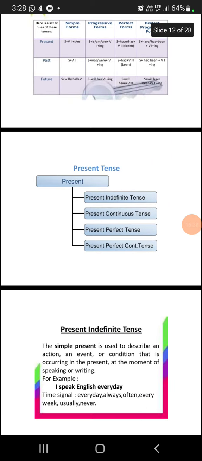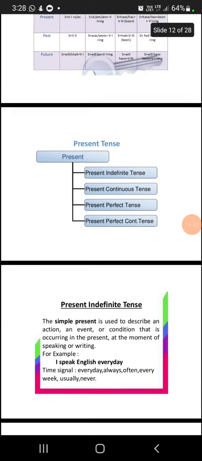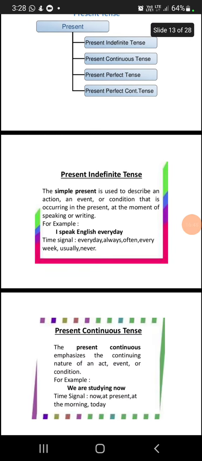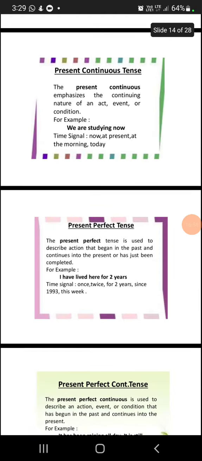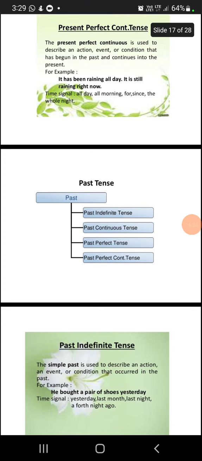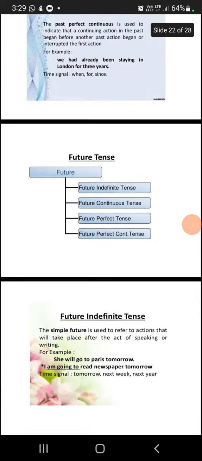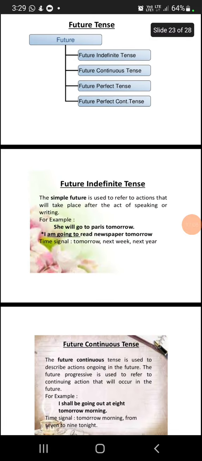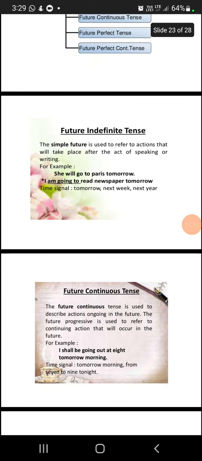And we have differentiated every sentence: we have seen present tense, present indefinite, present continuous, present perfect, and present perfect continuous tense along with example sentences. Likewise, we have seen past tense, past indefinite, past continuous tense, past perfect tense, and past perfect continuous tense. It is the same for future tense: future indefinite tense, future continuous tense, future perfect tense, and future perfect continuous tense.